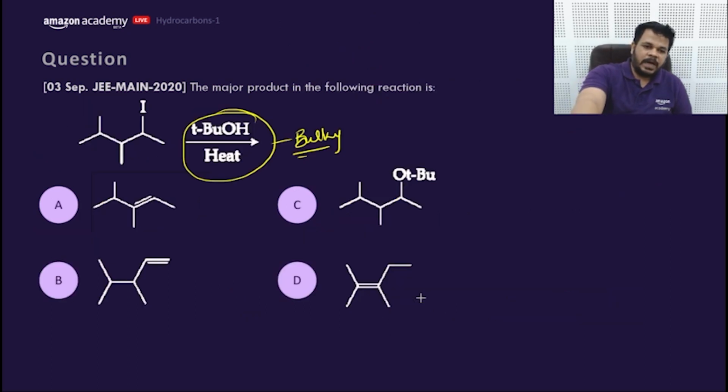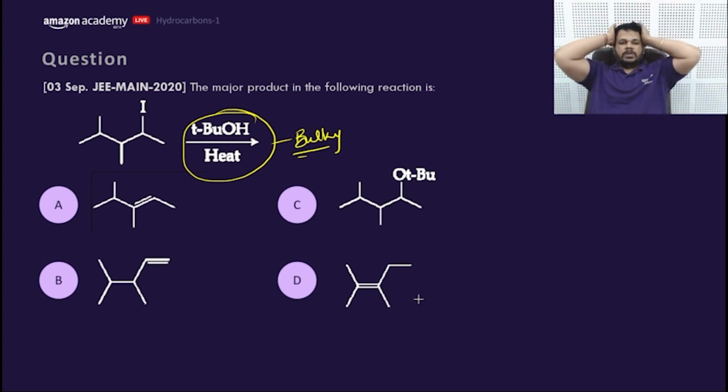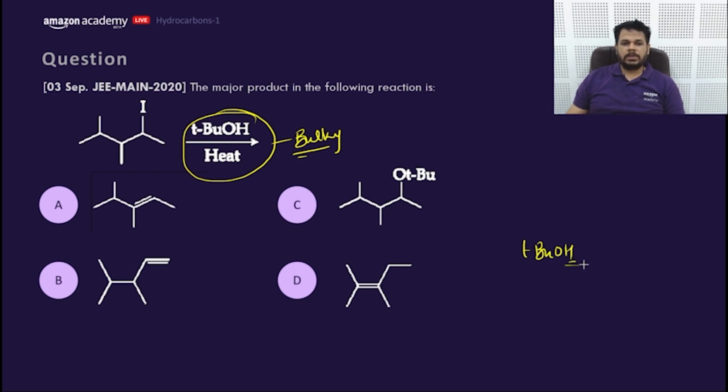Let's move to the next part, my dear friend. What would be the answer? Tertiary butoxide, you have TBUOH. There is H here.